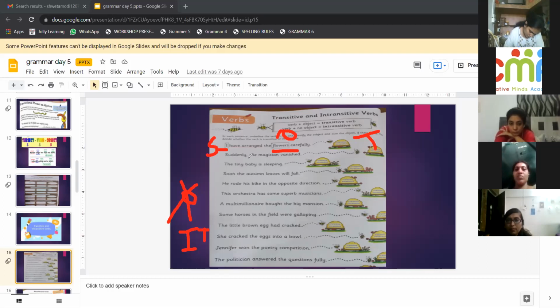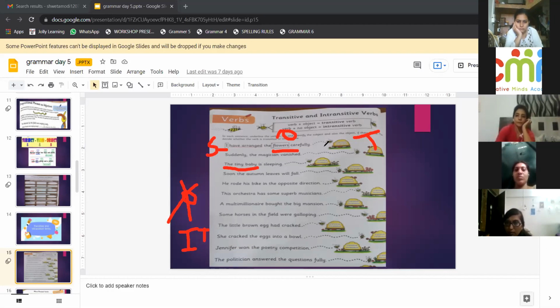So ma'am, here in the third sentence, the tiny baby is sleeping will be intransitive, no? Because there is no object. Yes, but it's still a complete sentence because it says the baby is sleeping. It is intransitive because there is no object to it.